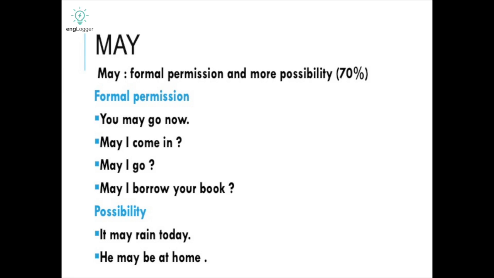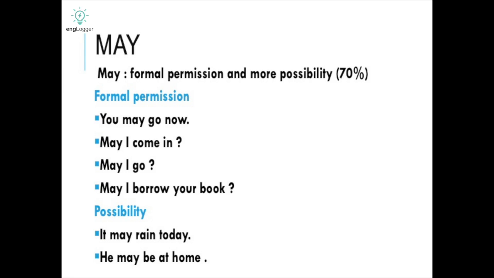When we are informal, when taking permission or making a request from your friend, there we have to use can, but may is the very formal one. So may is used for formal permission, and also for more possibility, if there is a chance of 70% of rain or 70 or 80% of anything. When more possibility is there, you have to use may.